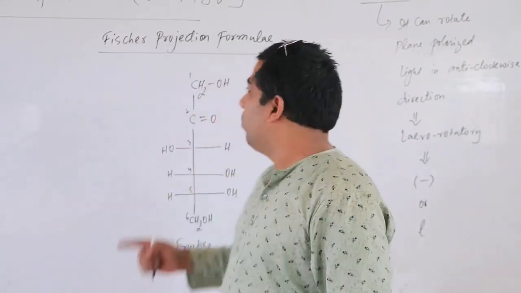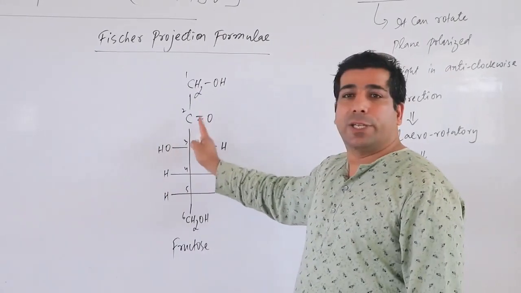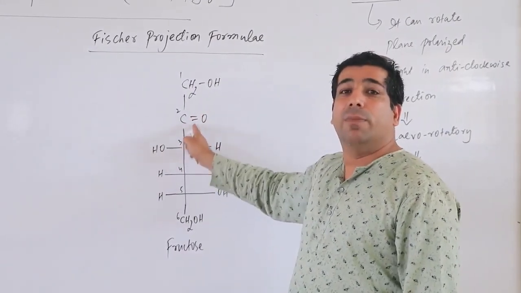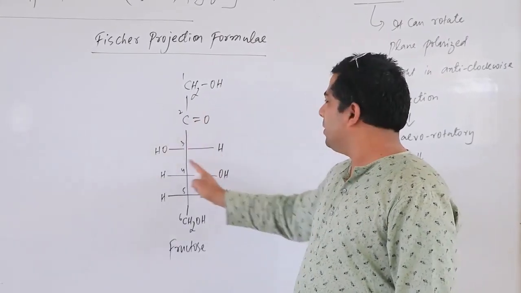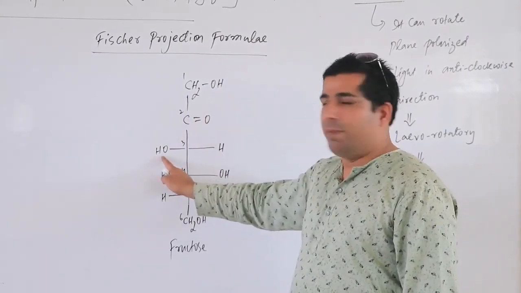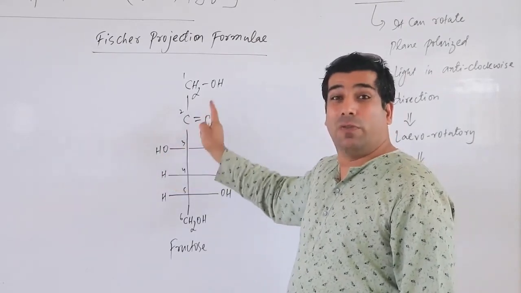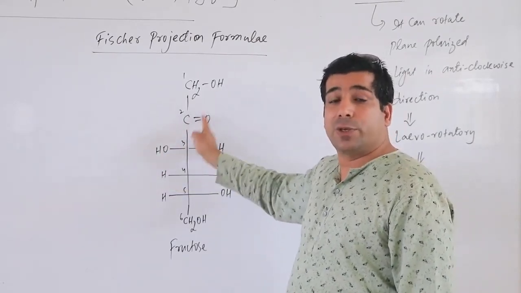So have a look. What is the functional group here? Ketone is the functional group. So the reaction will be by ketone. OH is also a functional group. But when I compare ketone with OH, ketone is the strong functional group.